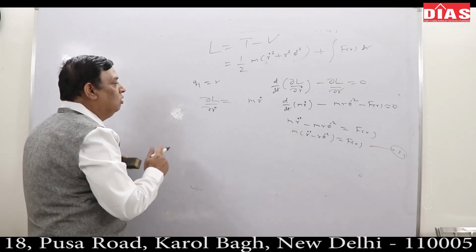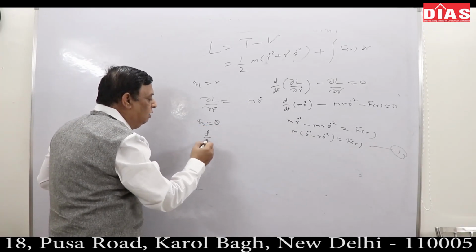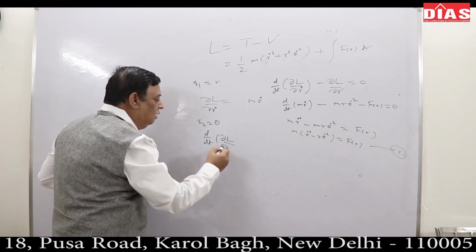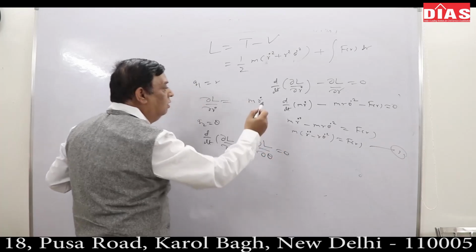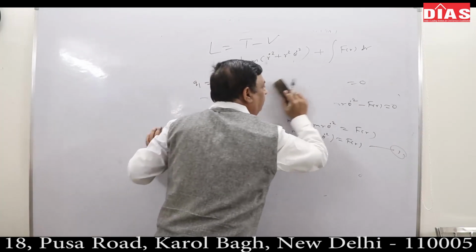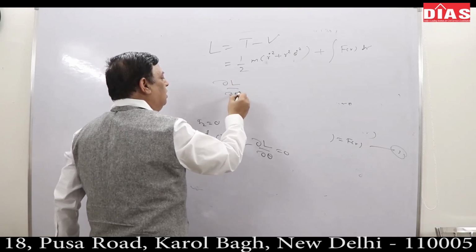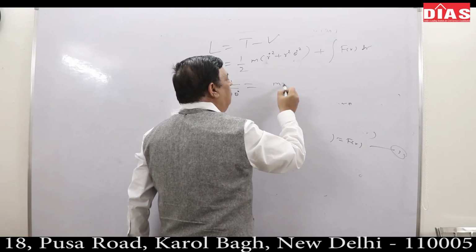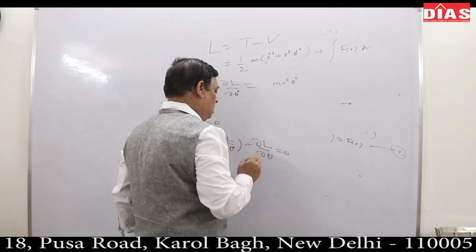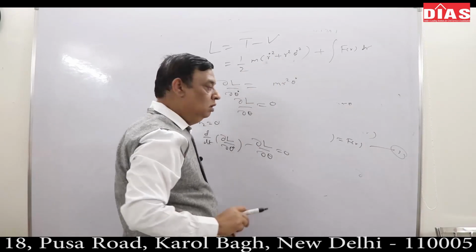Now the second equation of motion comes from q2 as θ. I have to get d/dt(∂L/∂θ̇) − ∂L/∂θ = 0. Now you differentiate and tell me, what is ∂L/∂θ̇? m r² θ̇. What is ∂L/∂θ? 0.